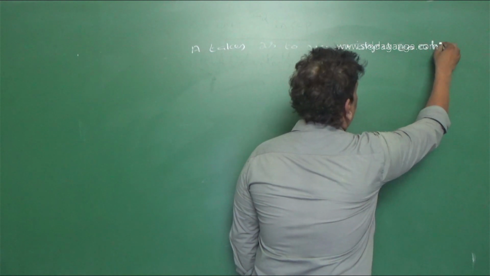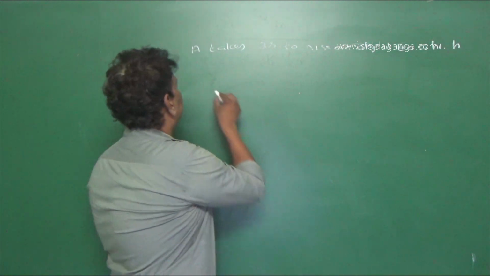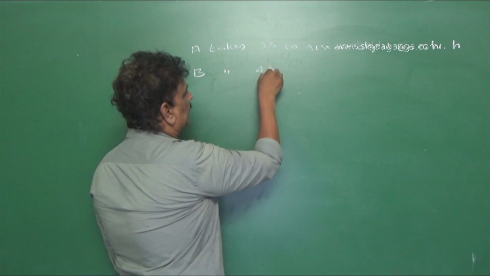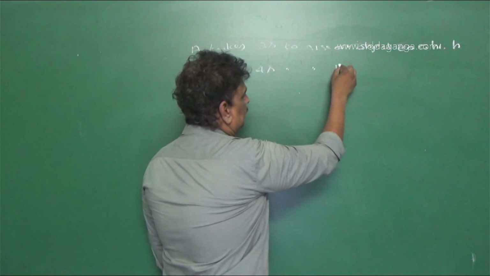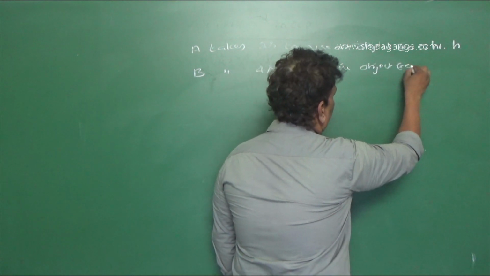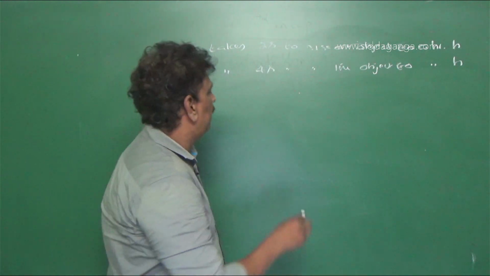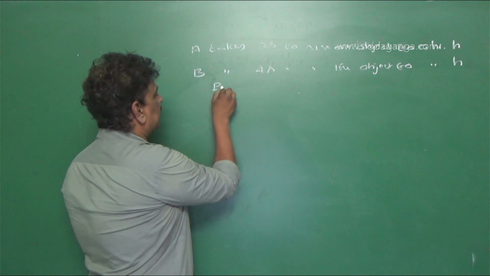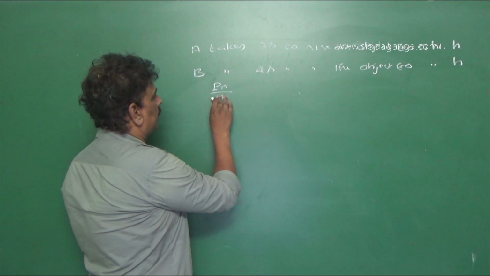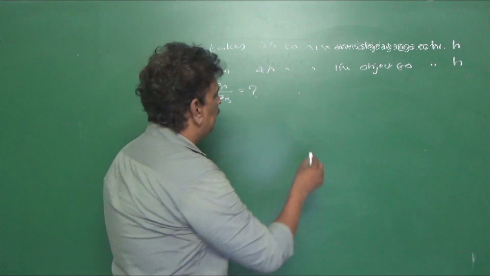a height h, let us take. Given. So B takes 4 seconds to raise the same object to the same height h. Now we need to find the power exerted by person A by power exerted by person B is equal to what?